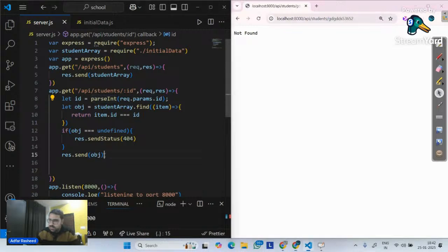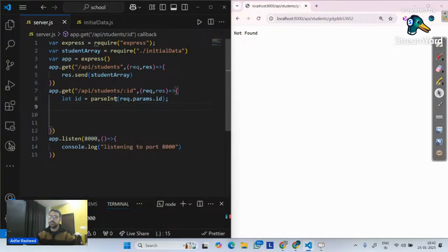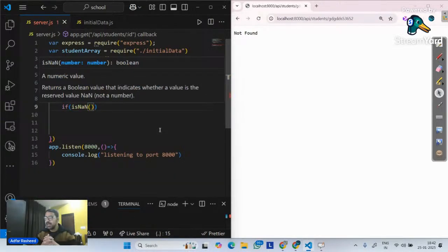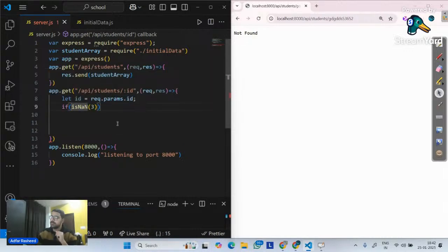So what do we do? We will simply go here and I will tell you to do one thing. Don't perform this logic. Don't even convert it by parsing initially. Simply execute a logic over it, which is isNaN. isNaN is a function. For example, I will pass over here 3. Is 3 not a number, or is 3 a number?